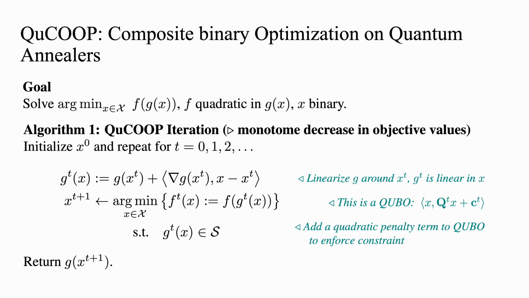Lastly, QuCOOP samples the solution of the resulting QUBO on an adiabatic quantum computer. It can be shown, eventually with a recalibration of the solution, that the objective's values generated by QuCOOP are non-increasing. That is, QuCOOP effectively minimizes the original objective.